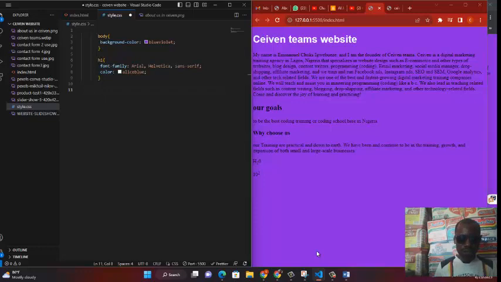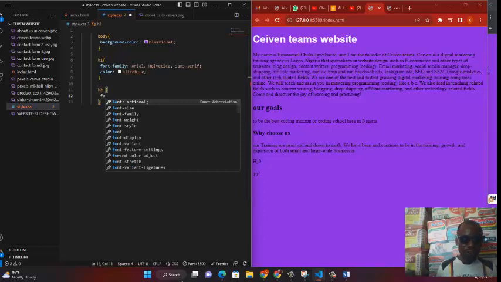So we're going to do what? Font weight. And we want to use H2 for that. H2, then you give a space if you want to. If you don't want to give a space, there's no problem. And like ours, we're going to type the same fonts. This time around, we're talking about font weight.